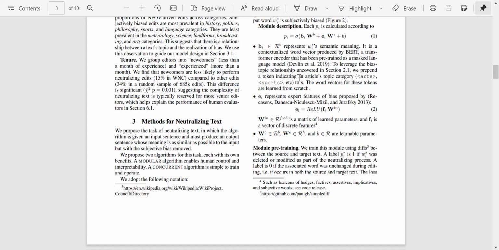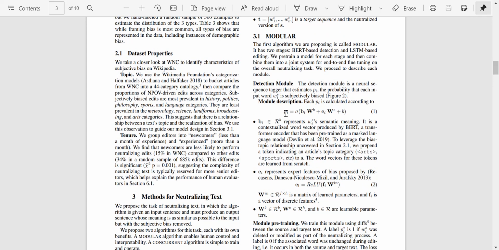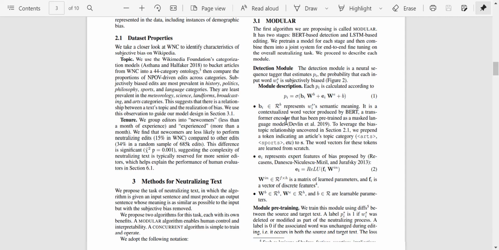Just to reiterate, this is the probability that a particular word has subjective bias. So they look at, say, the top words which have a subjective bias, or maybe define a probability threshold beyond which the bias is actually there.